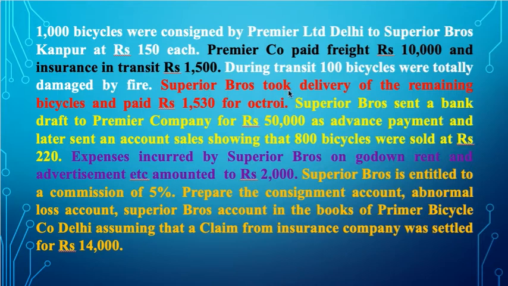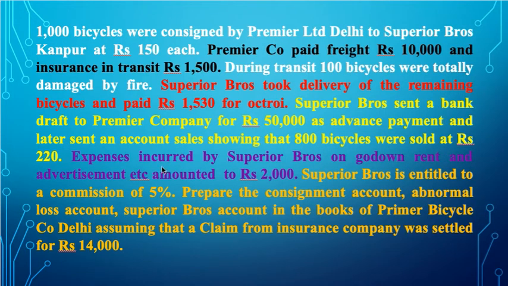So Superior Bros takes delivery of the remaining bicycles and paid rupees 1,530 for octroi. Here Superior Bros sent a bank draft to Premier Company for rupees 50,000 as advance payment and later sent an account sales showing that 800 bicycles were sold at rupees 220.